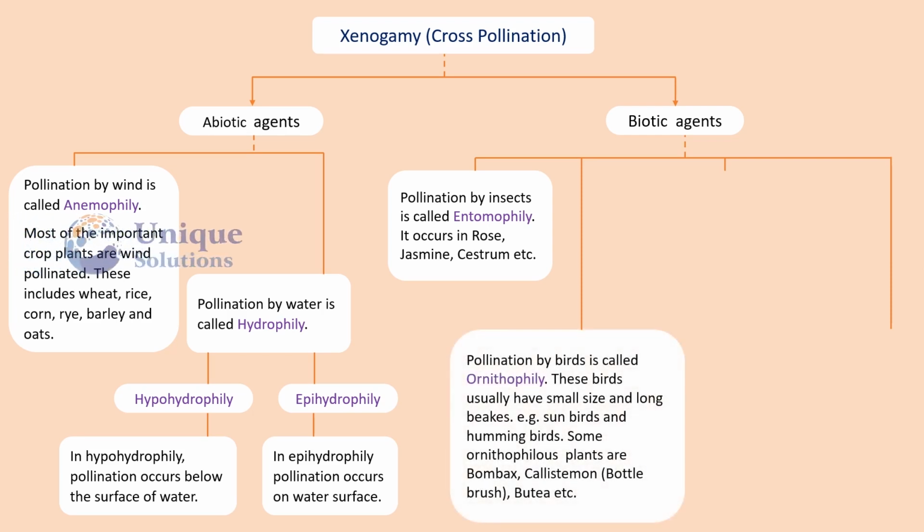Pollination by birds is called ornithophily. These birds usually have small size and long beaks. For example, sunbirds and hummingbirds. Some ornithophilous plants are bombax, callistemon, bottlebrush, and bauhinia.